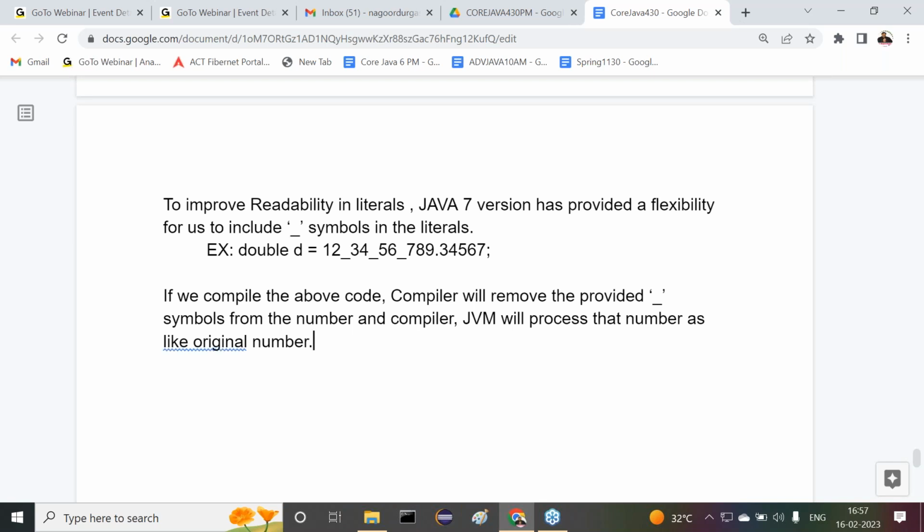That's it. Understand it here. This is exactly the internal process.